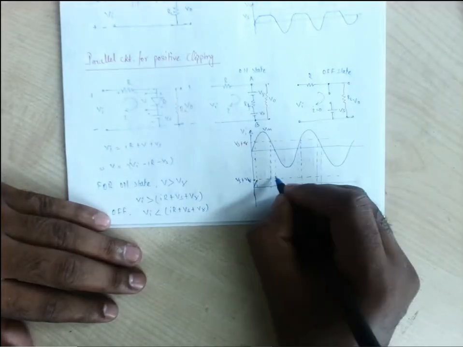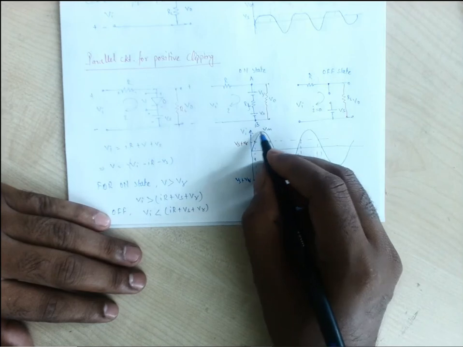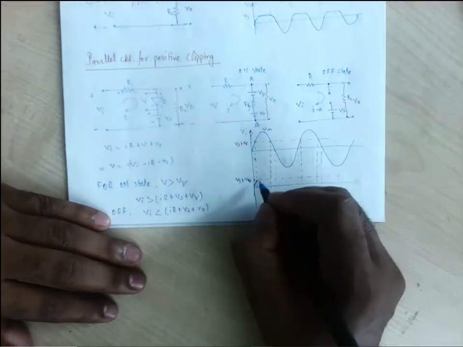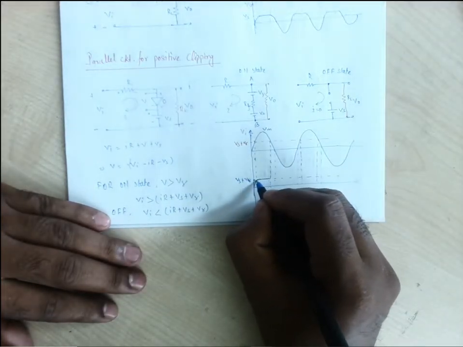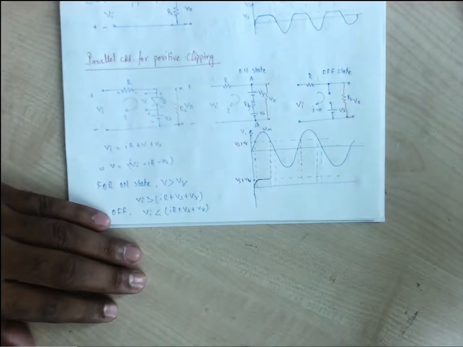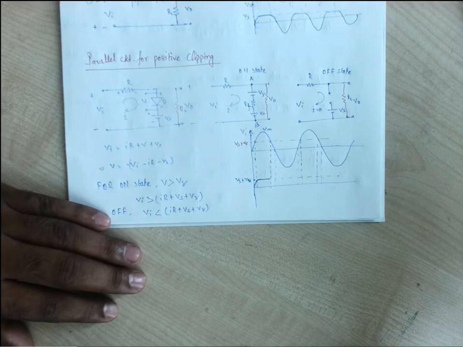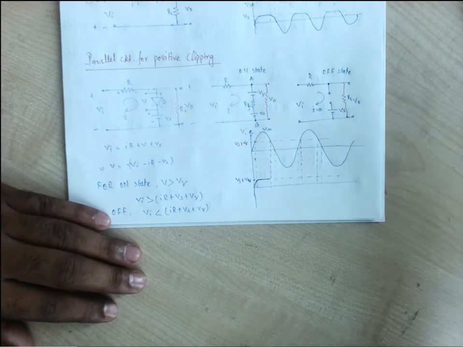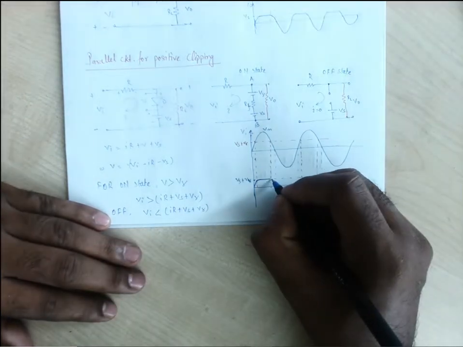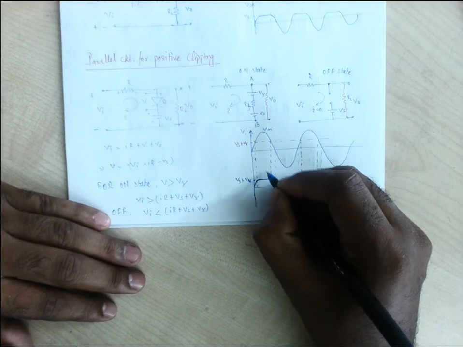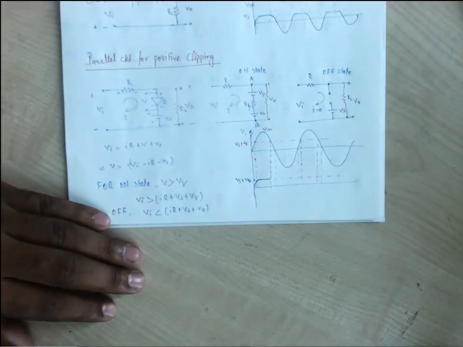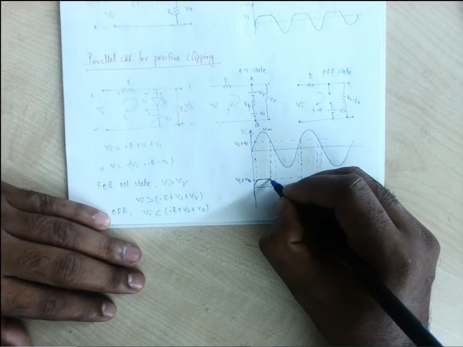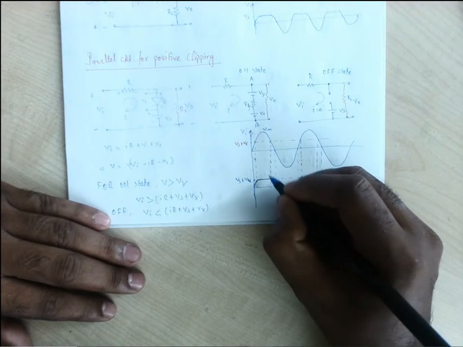For as long as the input remains greater than Vs plus V gamma, our output will always remain Vs plus V gamma. Now when it decreases beyond that level, our output will again be the same as the input.